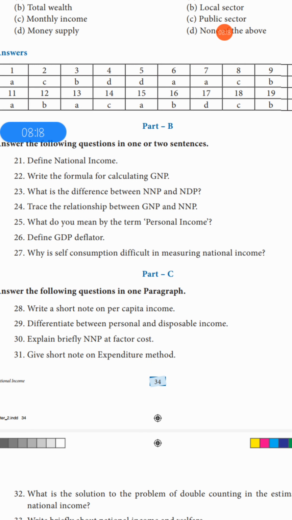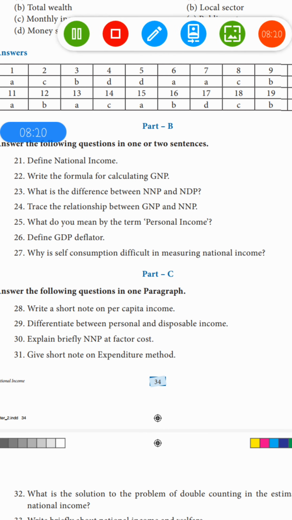So next is part C. Part C, first question is write a short note on per capita income. So it is in page number 22. Take page number 22.